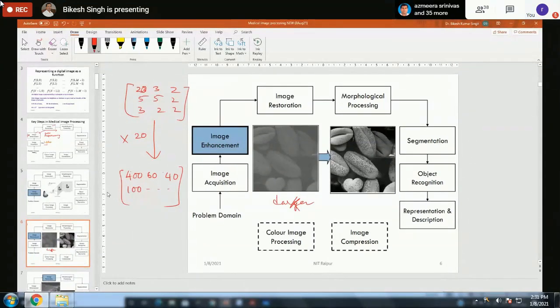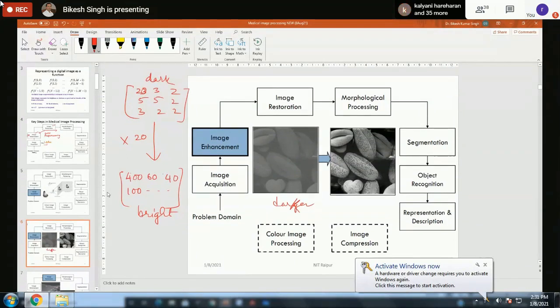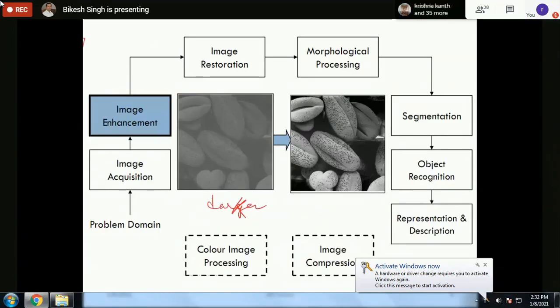So these values will become larger. So obviously this is a bright image. This is a dark image. So enhancement means to simply either improve the brightness or reduce the brightness.